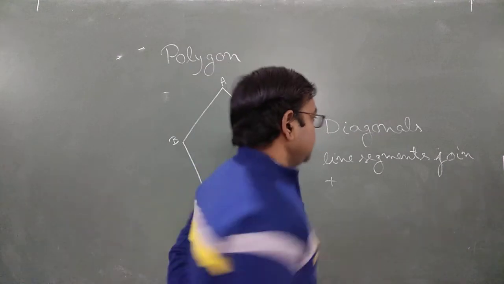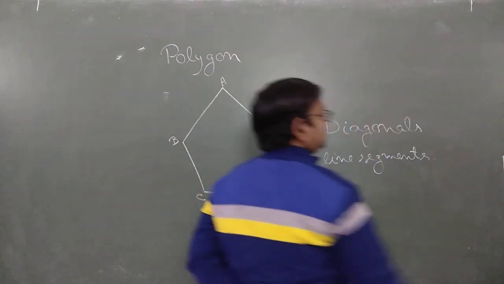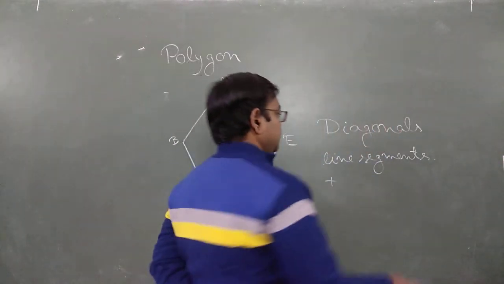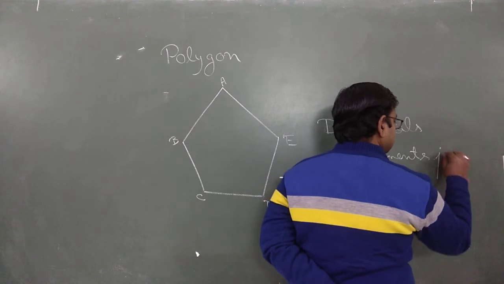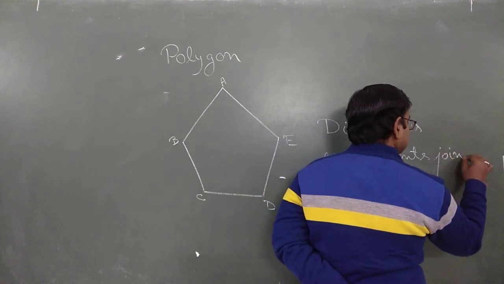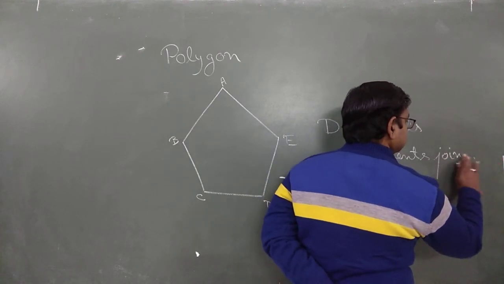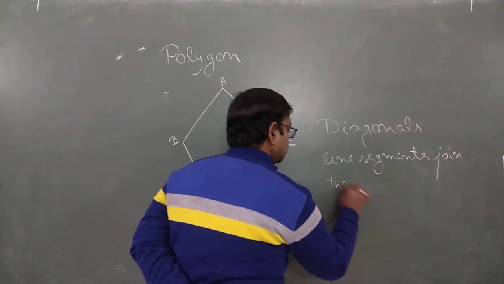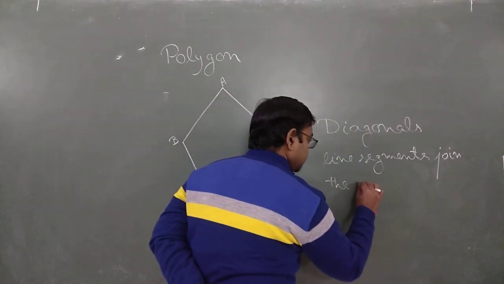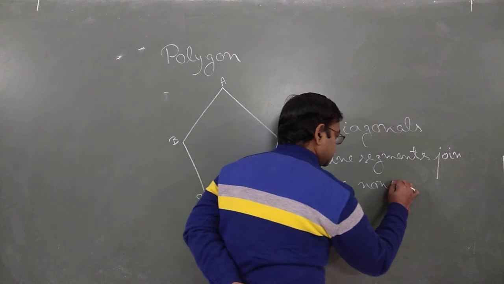Handwriting is a little bit not in flow. Line segments that join the non-consecutive vertices.